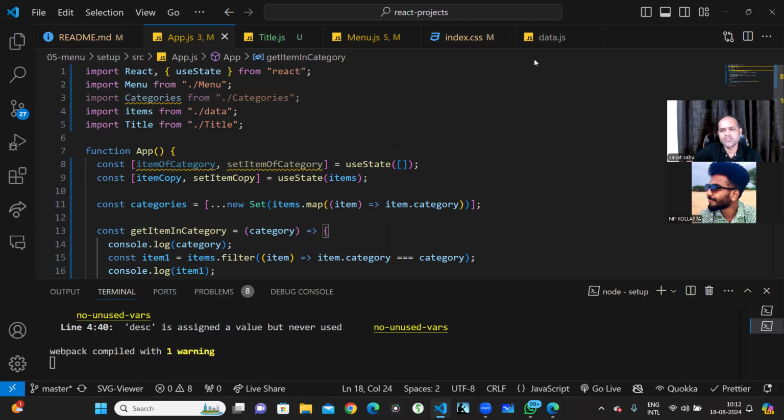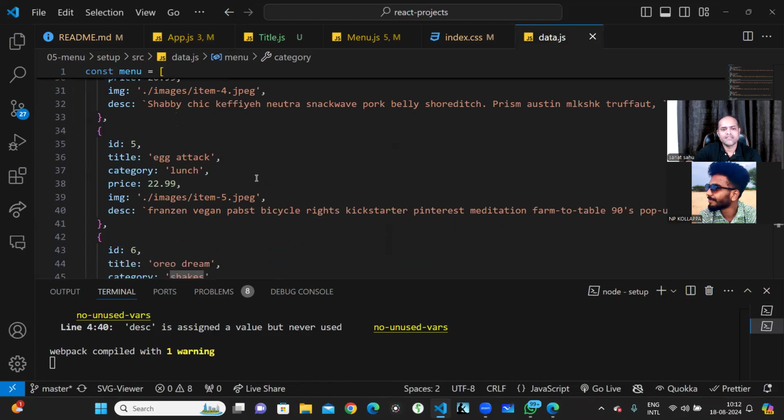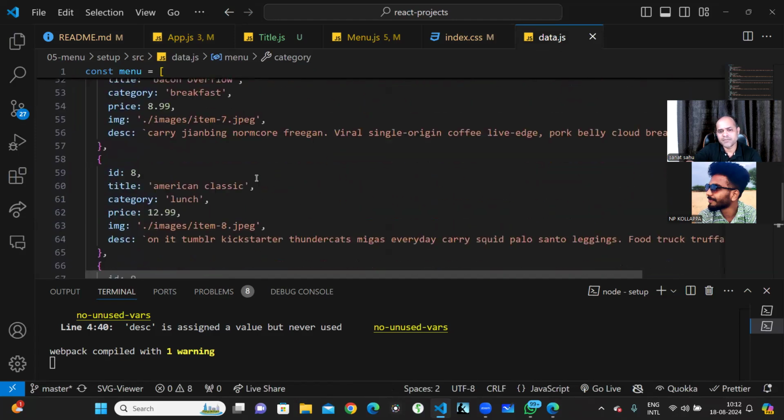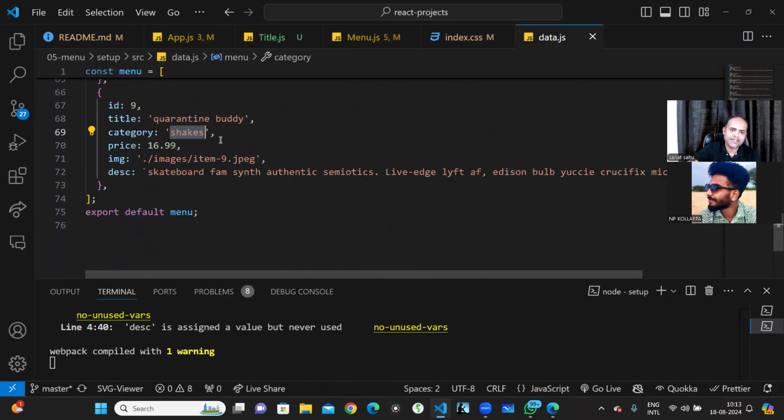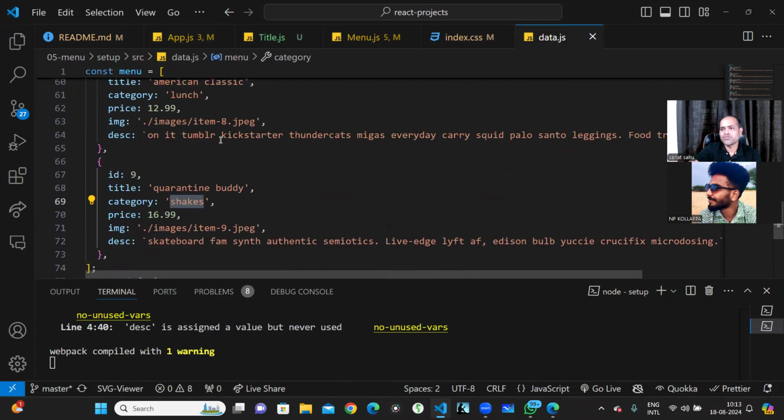Yeah, we can extend anything. So basically, if you want to extend, then instead of 10 items, you can have 100 items over here. You can see a lot of items in breakfast, a lot of items in shakes, a lot of items in lunch. This is only dummy data I have taken. If you want to create a lot more items, then you have to write APIs. And in the API, you can add it in MongoDB or any other MySQL database. You can have hundreds and thousands of records over there, and then it will work the same. There is no difference.